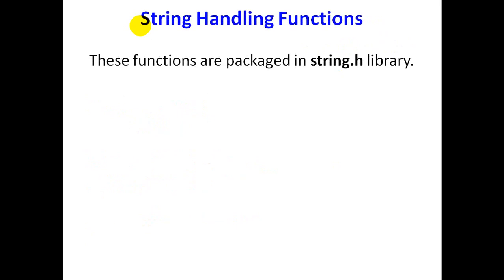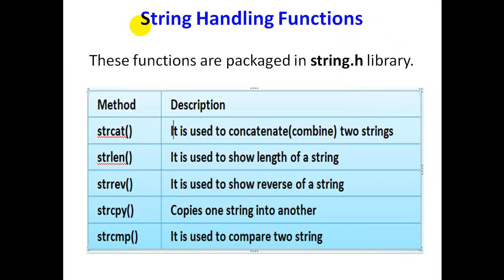Next we will see some of the string handling functions. These string handling functions are in the header file string.h, in the library string.h. Now we will see the different string handling functions. First one is strcat. The strcat function is used to concatenate two strings. In other words, to combine two strings we use the strcat function.